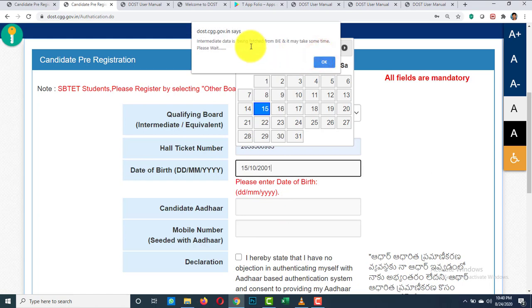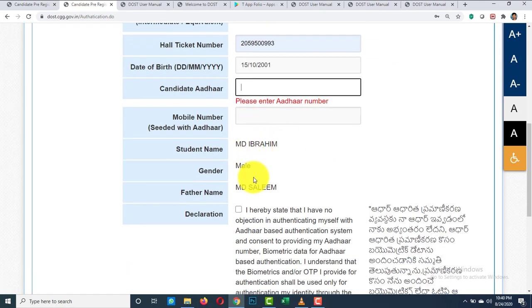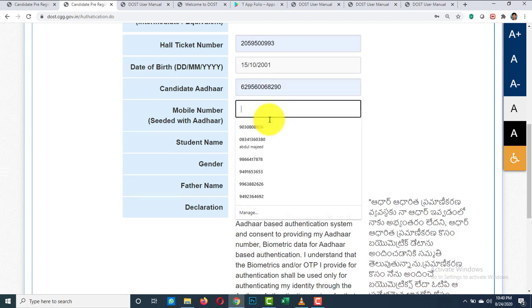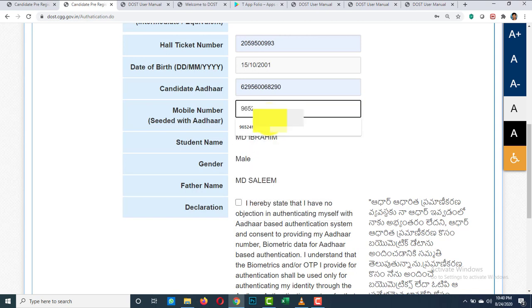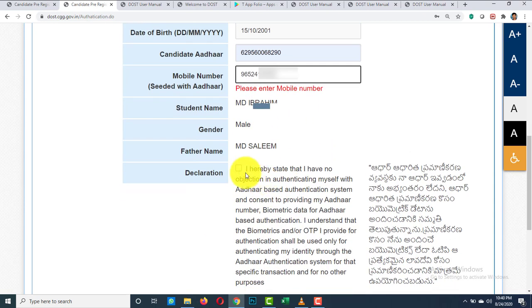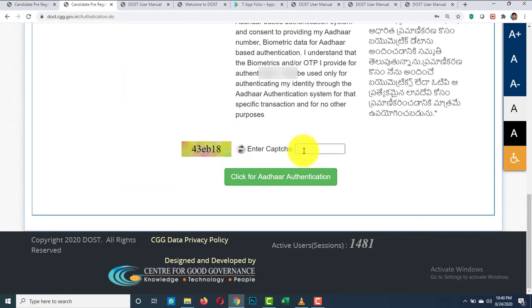It is fetching the data from the database of the Board of Intermediate Education. See here, it displays the name, gender and father's name. After that, enter the student's Aadhaar number and then the mobile number. Now click on declaration. After that, enter the CAPTCHA. After completion of this, click on the option for Aadhaar authentication.